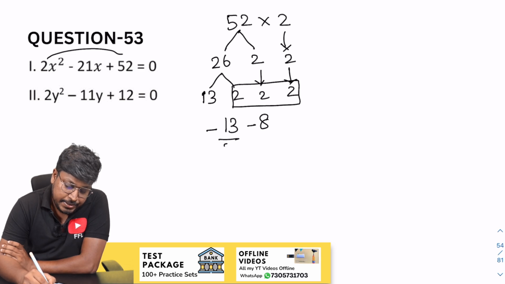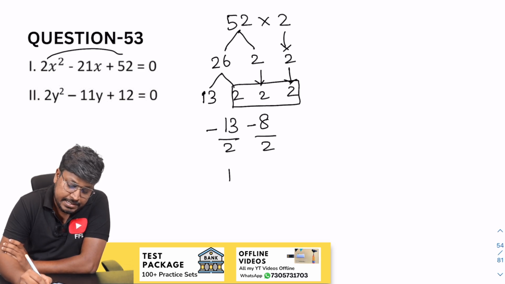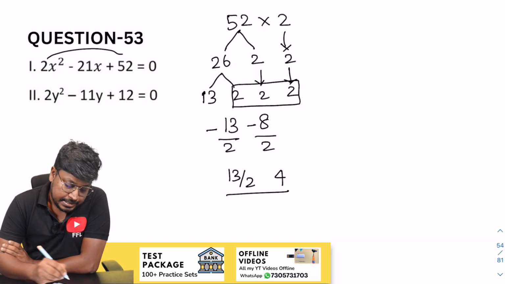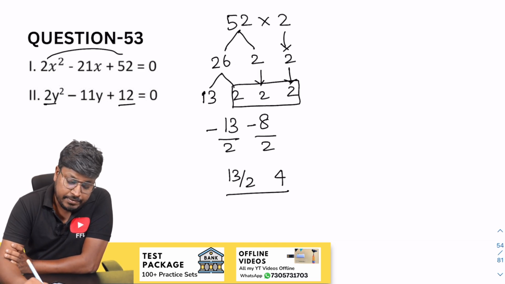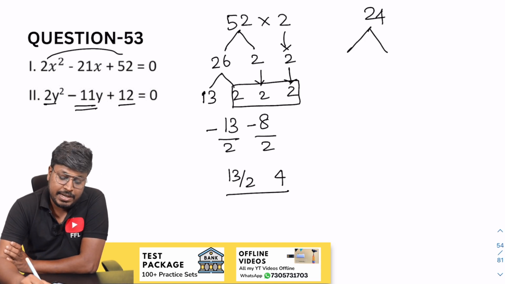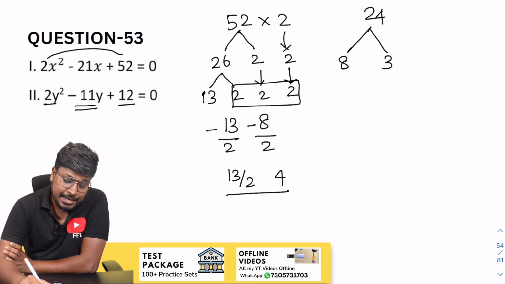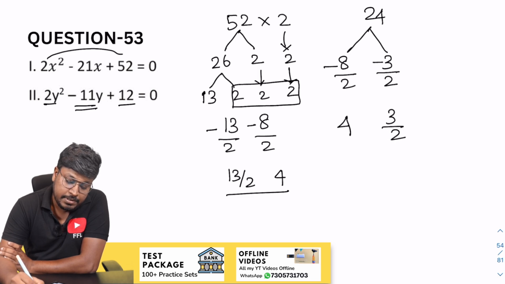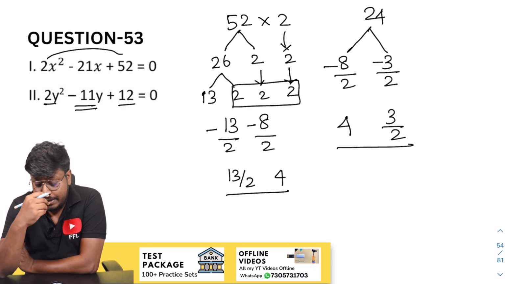So divide by 2, divide by 2. So while writing, change the sign, 13 by 2 and 4. So which will be the factor of x. So second, 2 into 12 will be 24. So our target is to get minus 11. So 8 3s are 24. So 8 and 3, minus 8 and minus 3. So divide by 2, divide by 2. While writing, change the sign as 4, 3 by 2. So this will be the factor of y and that will be the factor of x.